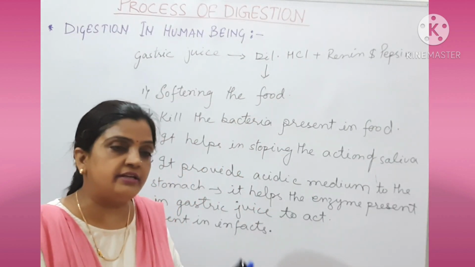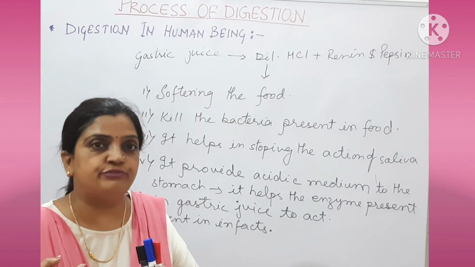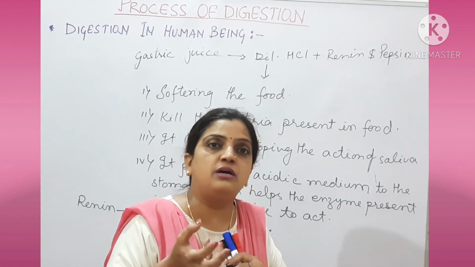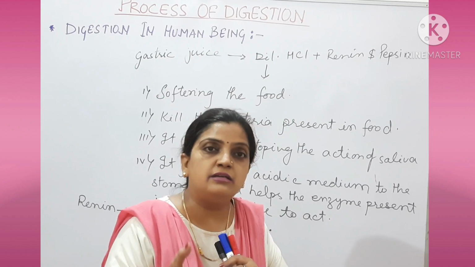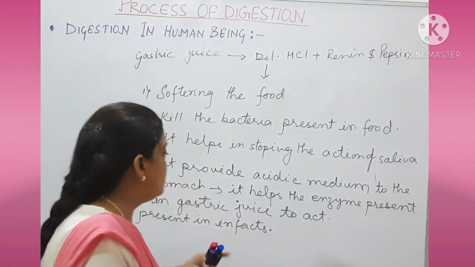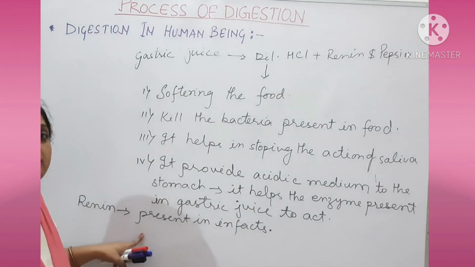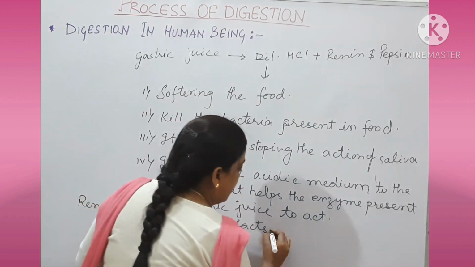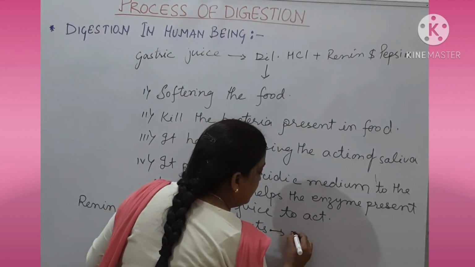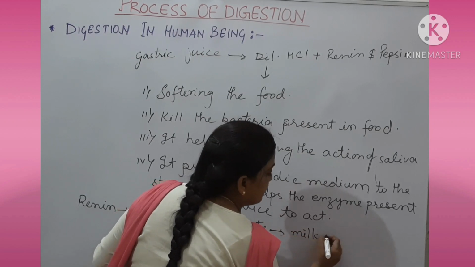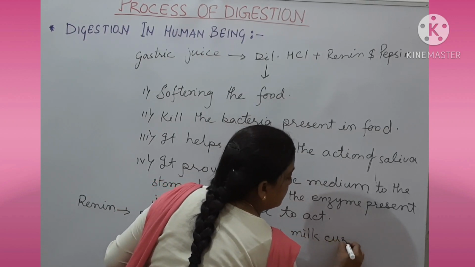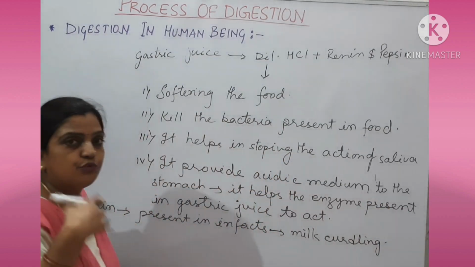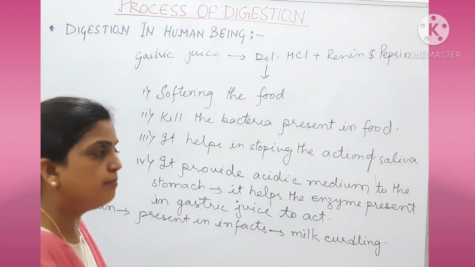The small infant is having milk as food, but when it vomits out, it has changed into a coagulated, curdled, milk-like structure. That work is done by renin. So renin is present in infants and it helps in milk curdling. It changes the milk into curd, which is vomited out from the baby's mouth.